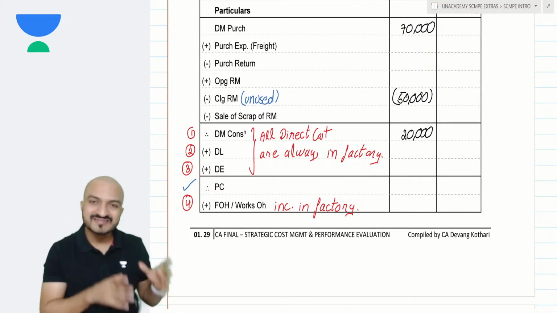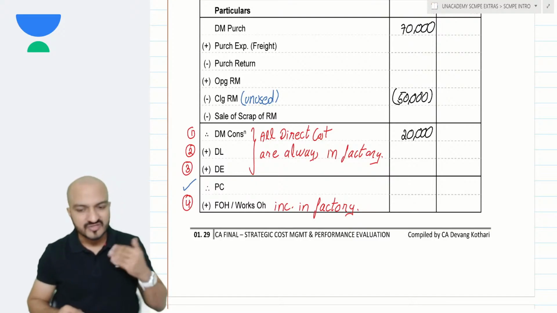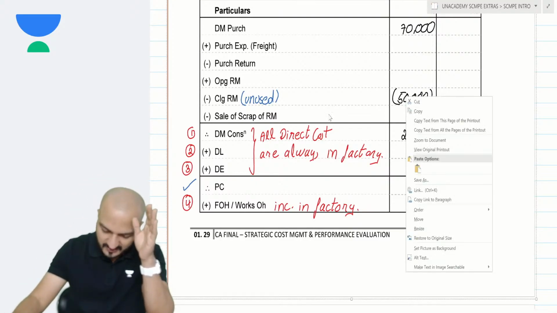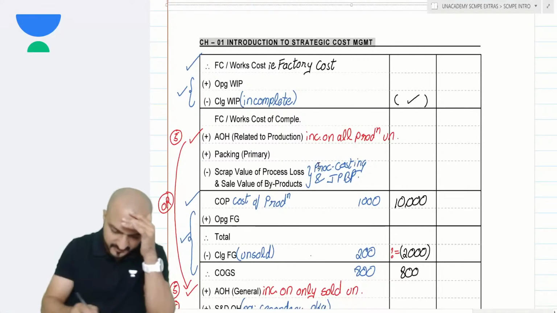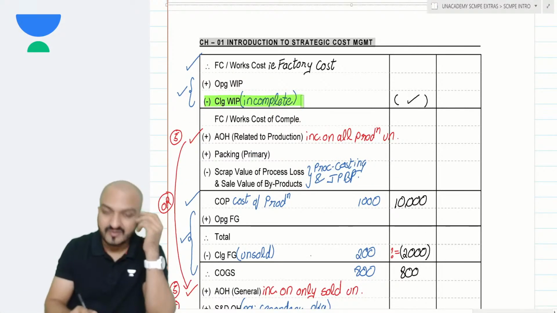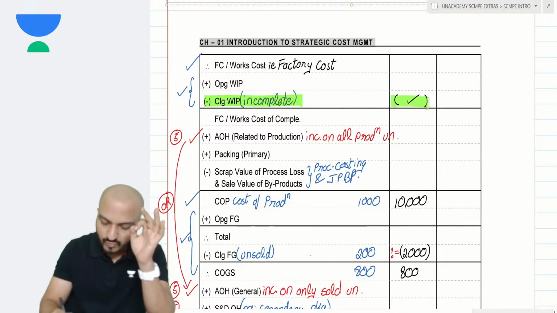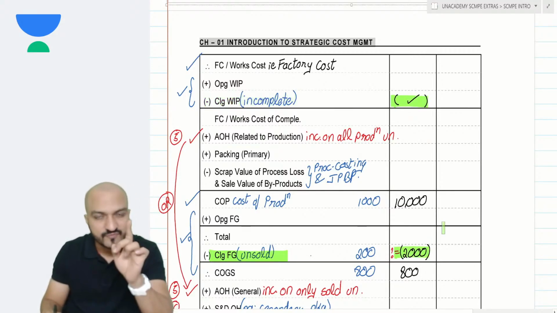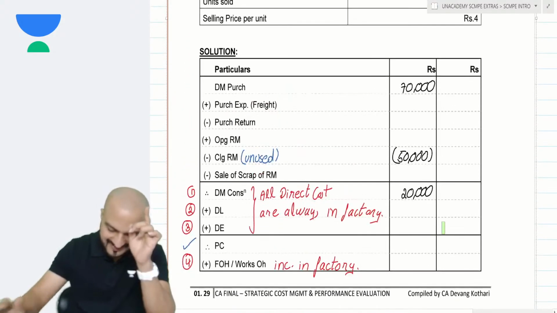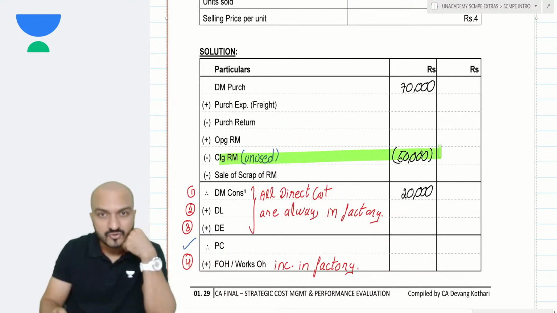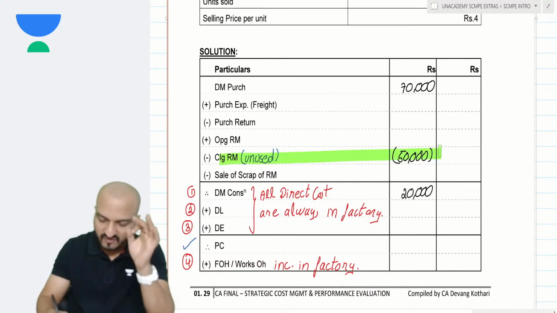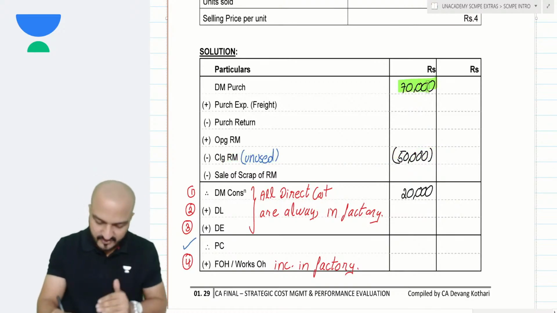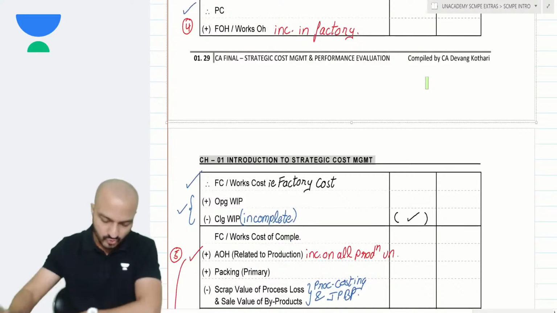Whatever remains unused in this year goes to the next year. So just like incomplete goods are removed, just like unsold products are removed, same way unused materials are also removed. Why remove them? Because agreed that you have spent 70,000, but did you spend 70,000 in this year to do production?